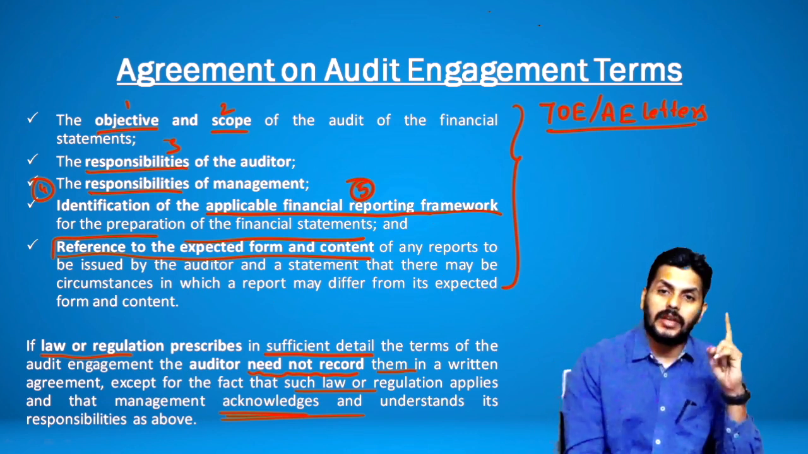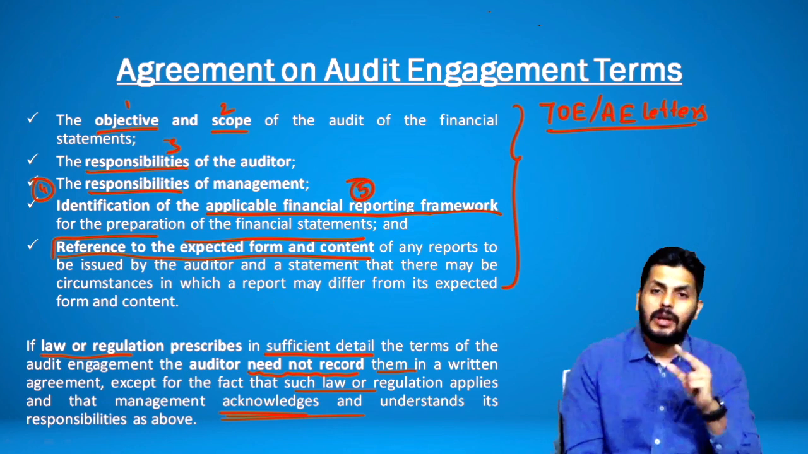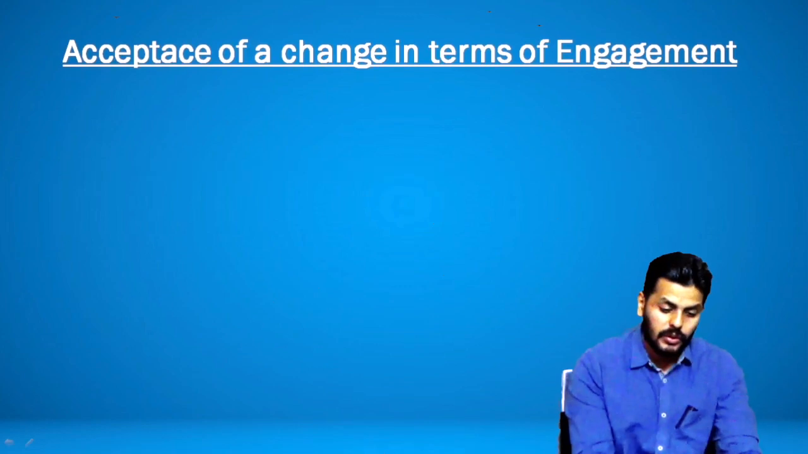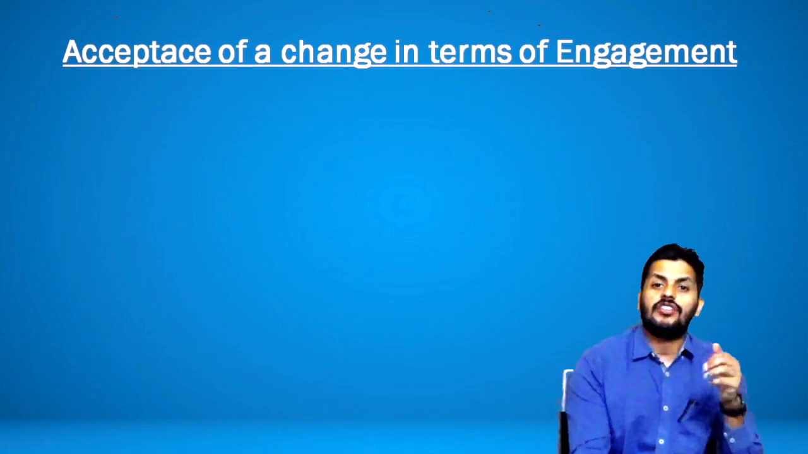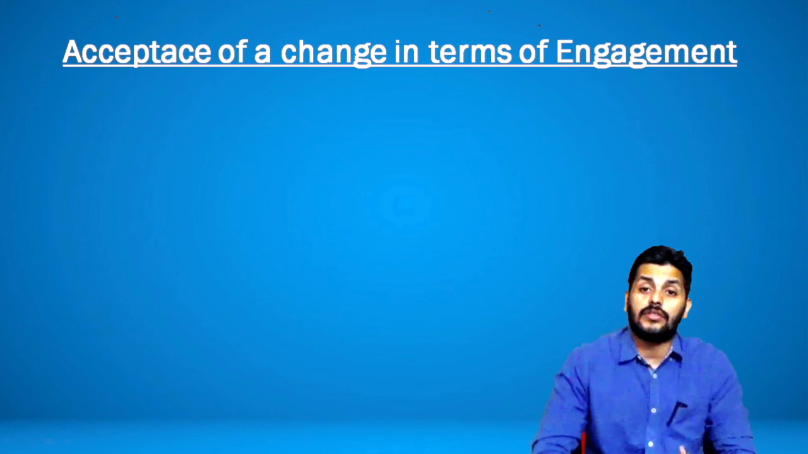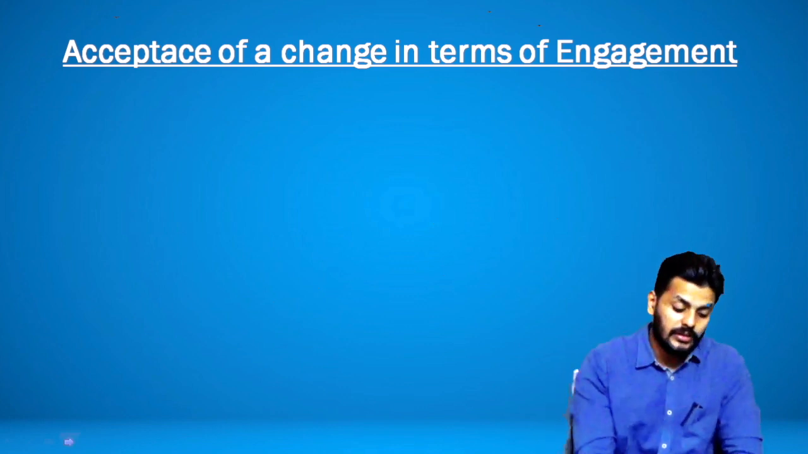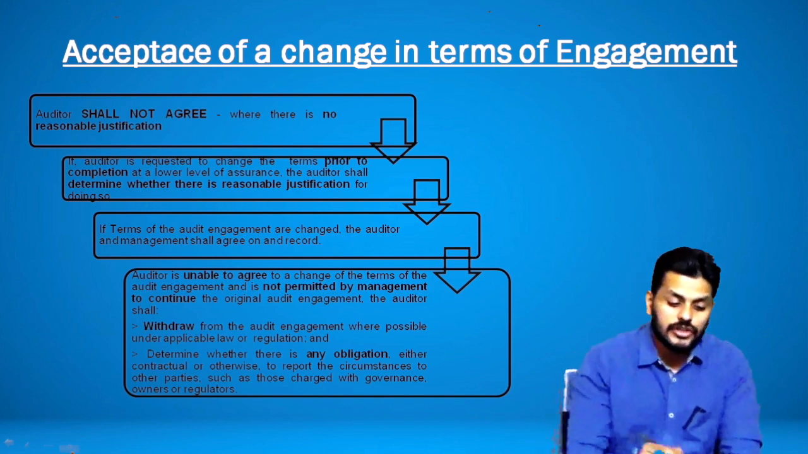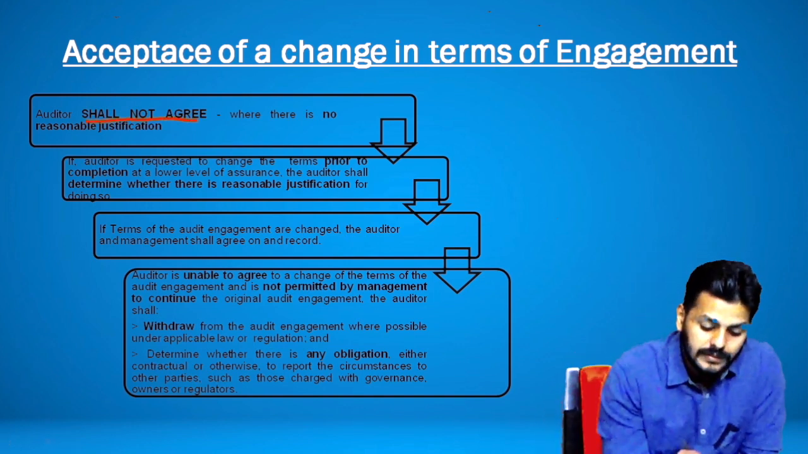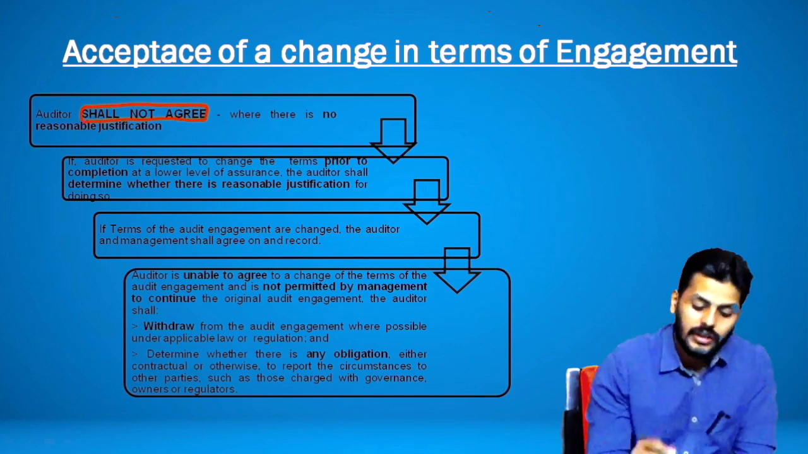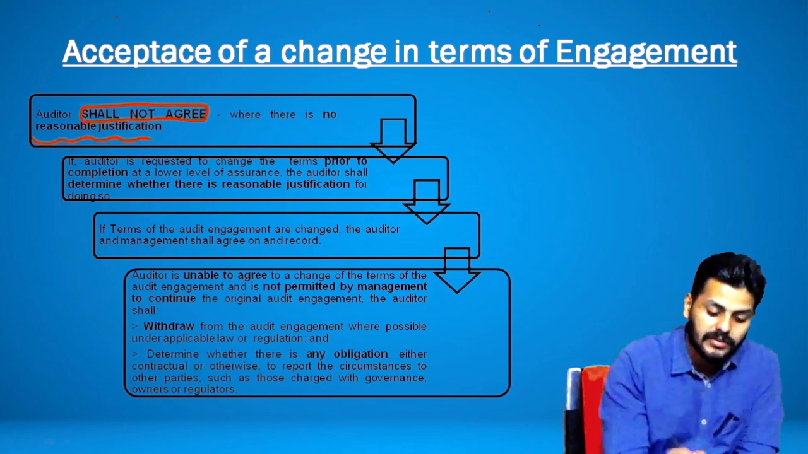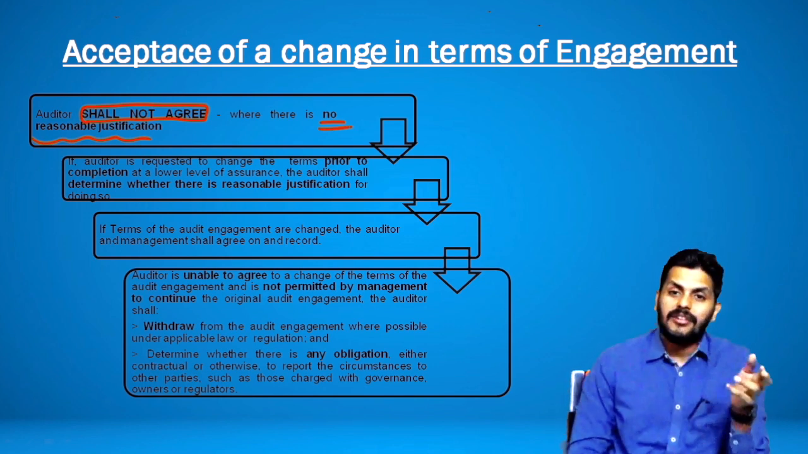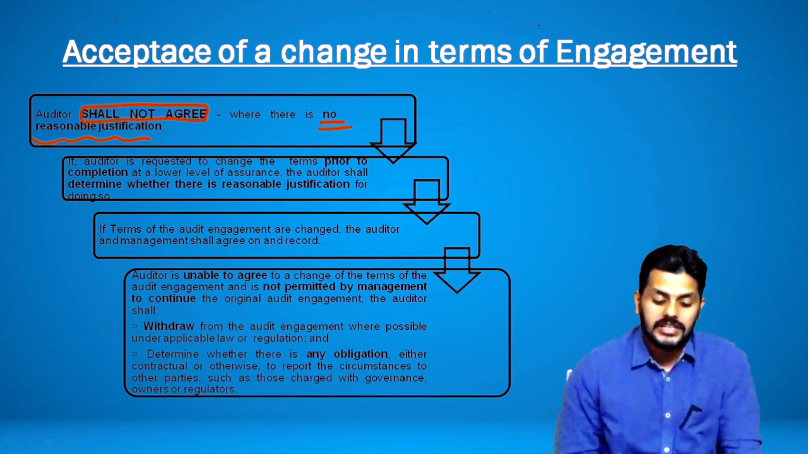So once preconditions are there and you guys are happy that you can take up the audit, put up audit engagement terms. Then moving further is to understand what is the story going on in case of a change in terms of engagement. Just in case somebody asks you to change, the management asking you to change the terms of audit engagement, then very important point is auditor shall not agree where there is no reasonable justification. So if there's no reasonable justification, then the auditor definitely should not agree to the change in terms of audit engagement.